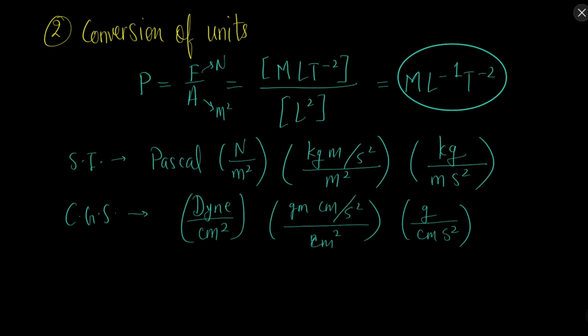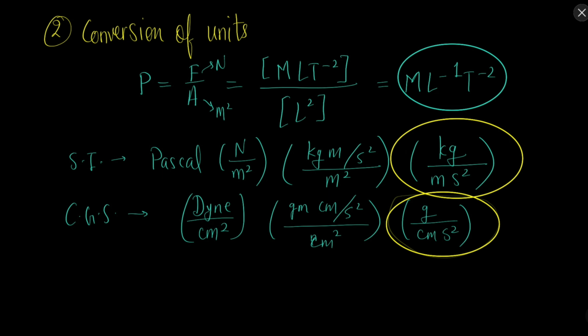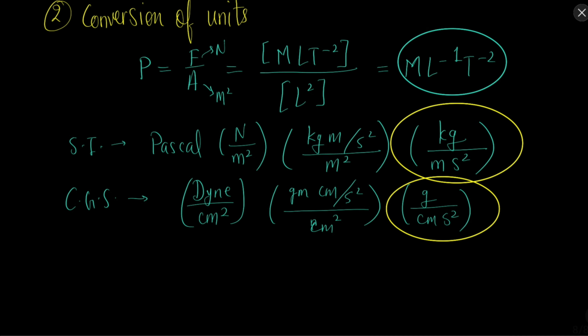So finally we have these two things, in terms of the fundamental quantities. So now let's convert the SI unit, that is Pascal, into the CGS unit of pressure. Let's find out 1 Pascal is equal to how many CGS pressure.